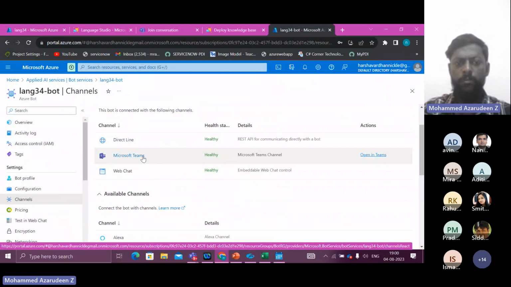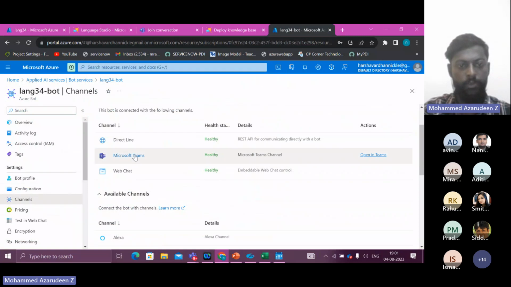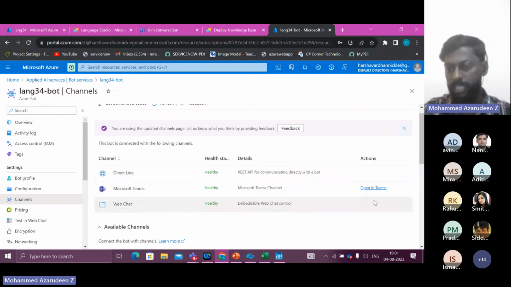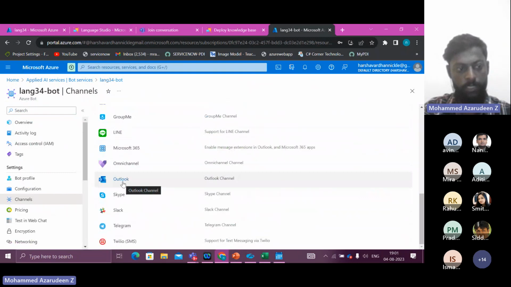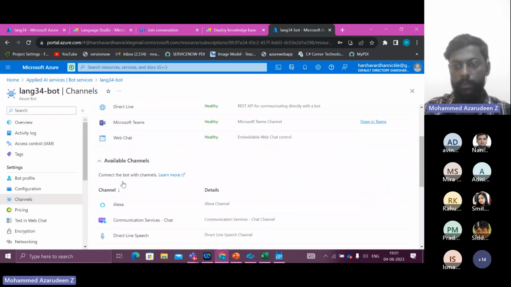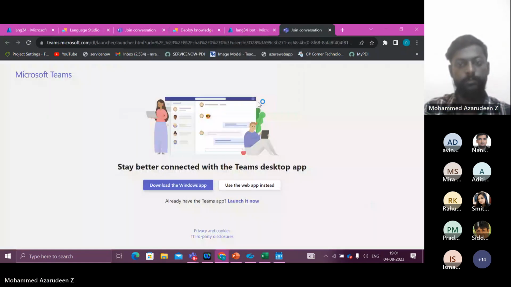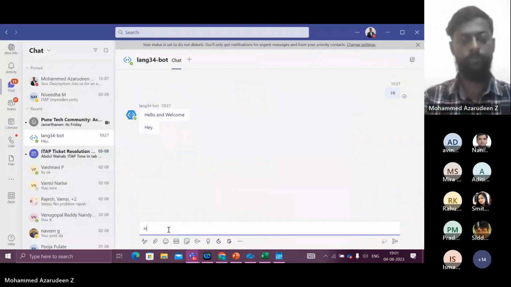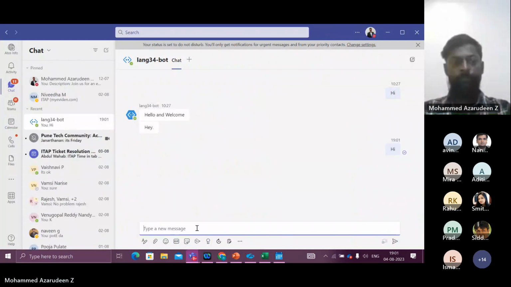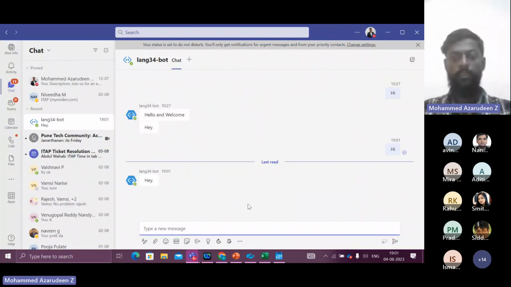So right now we are going to deploy this bot over Teams. For that, I should click on Teams, and it already says here open in Teams. If this doesn't show up, you can always go down and click on the Teams option, and it will be redirected here. Open in Teams. Okay. Let's give it an input. Hi. Okay, so we're getting a response.